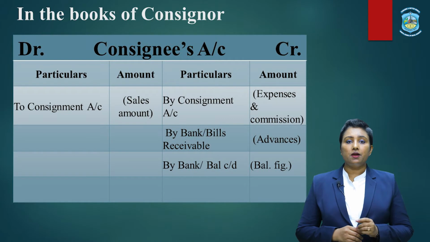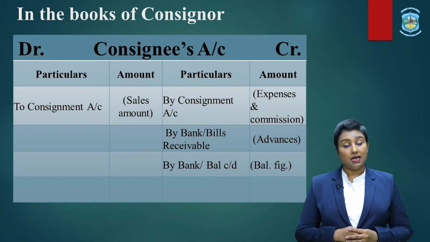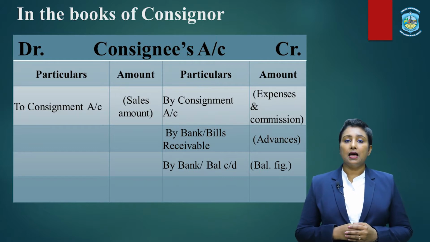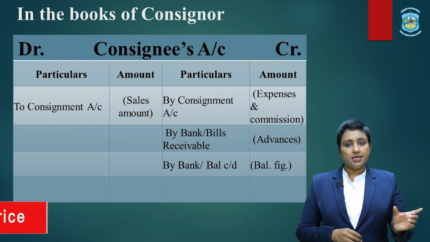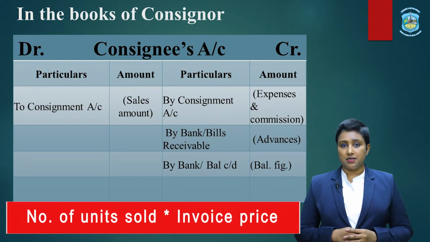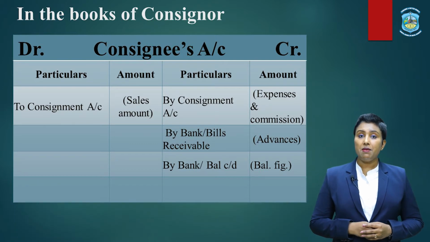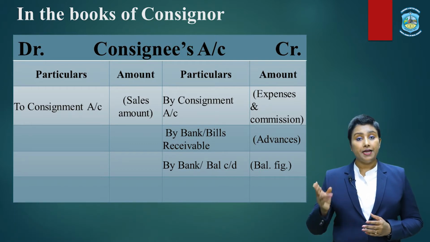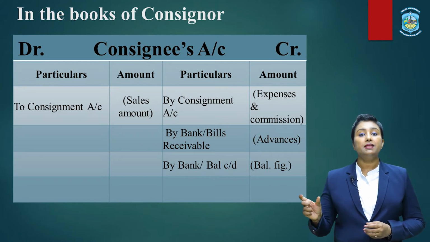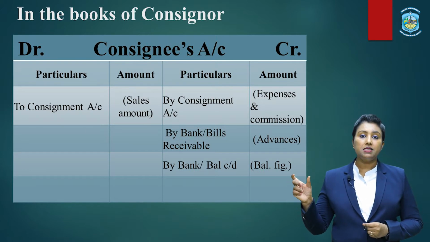So the first thing to be recorded in the consignee account would be in the debit side, and that is the amount of sales. Now this sales, we have already learned how to find out. It is the number of units sold multiplied by the invoice price. Remember, the same amount you have already credited in the consignment account as consignment sales, you simply write the consignee's name, that is by consignee, in the consignment account.